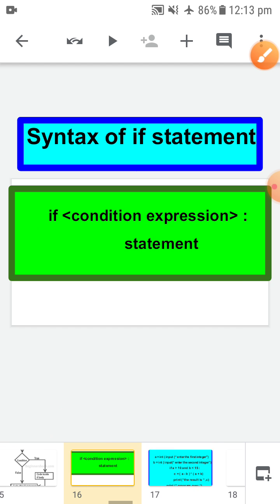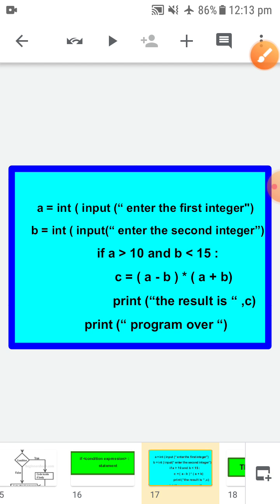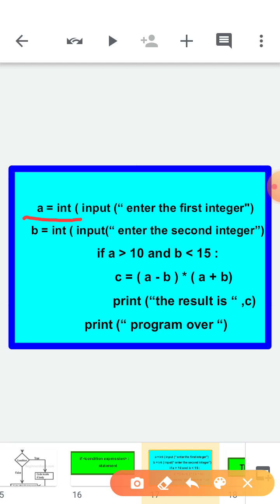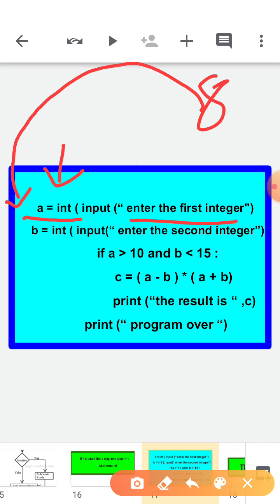Okay, now let's take one example. a equal to int, enter the first integer. You know that Python always takes everything as a string. Suppose you are entering 8, we need to convert it into int, that is why int is written. After converting into integer, this 8 is going to be stored in a.